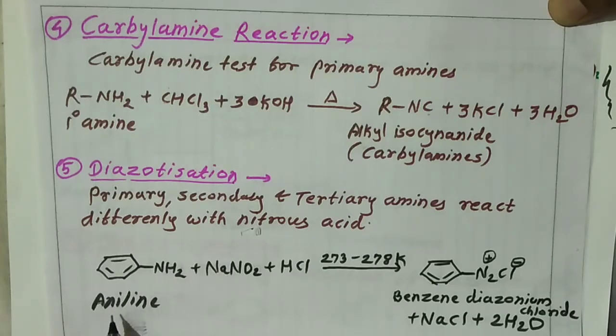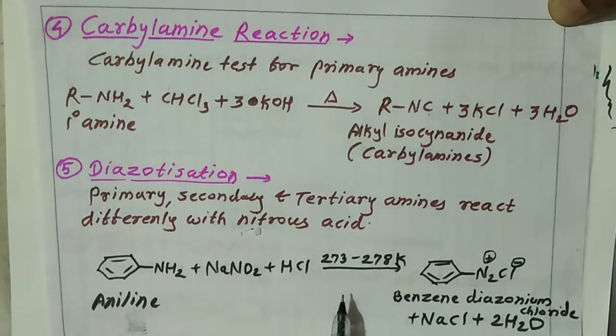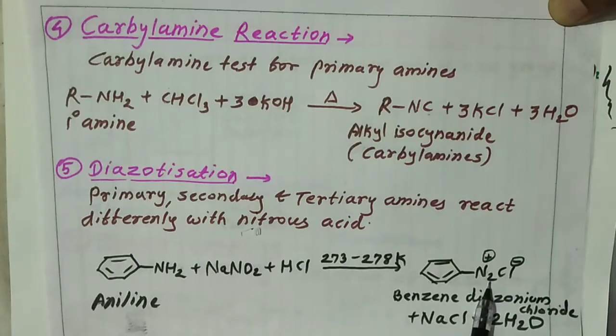Friends, when aniline reacts with sodium nitrite and HCl at a temperature of 273 to 278 Kelvin, which are the important conditions for this reaction, we get benzene diazonium chloride plus sodium chloride and H2O. The N2 diazonium group is present in benzene diazonium chloride from aniline.